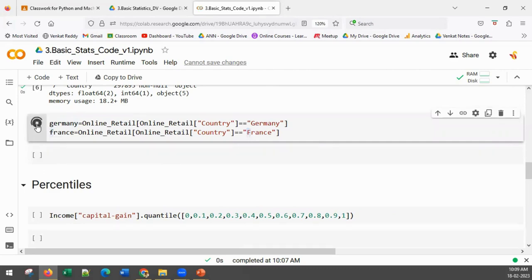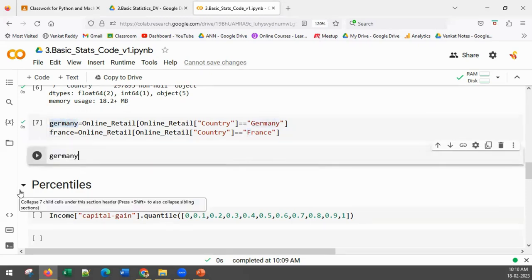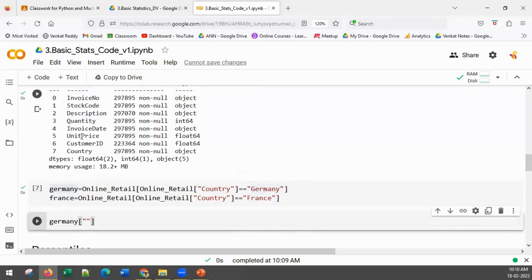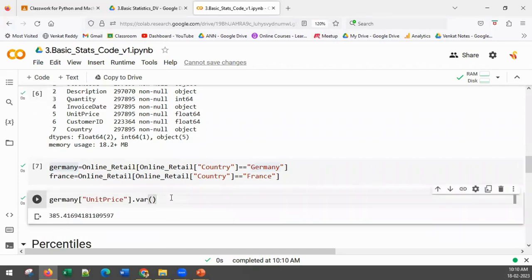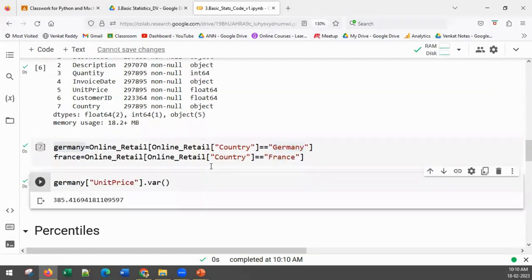Once you create these two data sets, since it worked without any error, I will directly go to the calculation of the variance of unit price in Germany. So I'll write Germany, and then the column name, Unit Price. And how do you calculate the variance? You write dot var. What is the variance of unit price in Germany? 385. Similarly, you calculate the variance for France. Tell me which one has higher variance. Is it Germany or France?